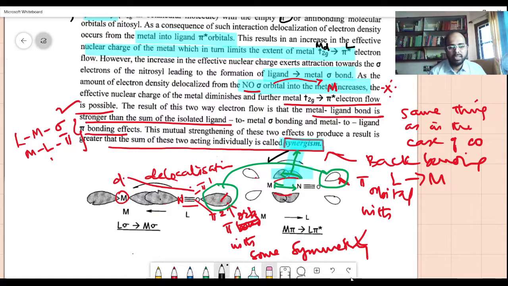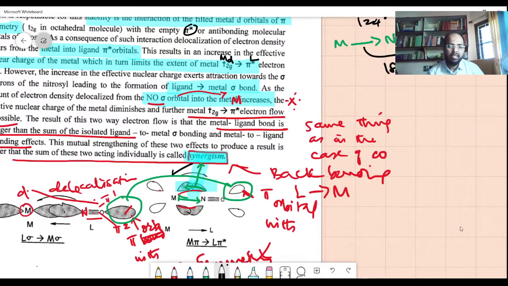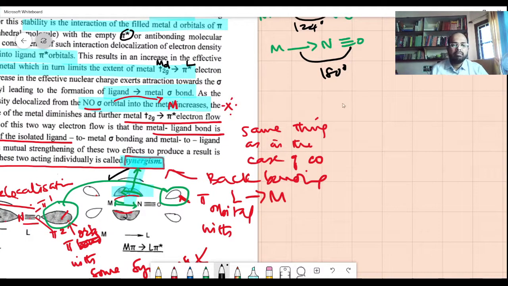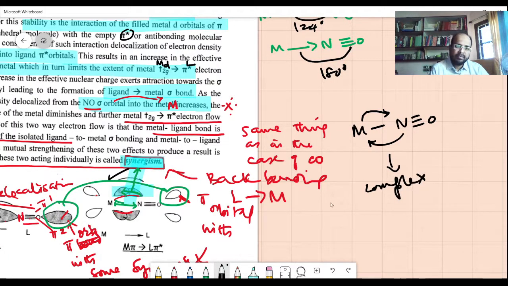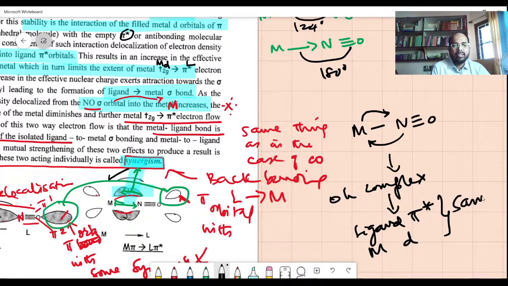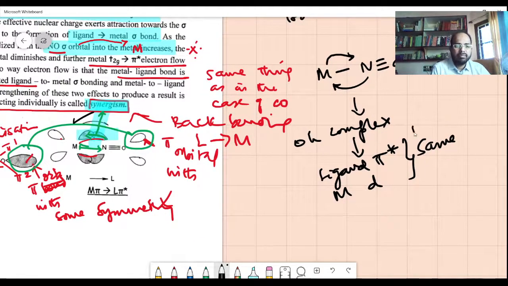I think you understood clearly the aspects of back bonding. Again, I will summarize here. The metal approaches the nitrosyl ligand. The metal gives electrons to the nitrosyl orbital, and the nitrosyl gives electrons through bonding to the metal. As a result, they form a complex, an octahedral complex. When they form the octahedral complex, the ligand pi star and metal d orbitals get the same symmetry.